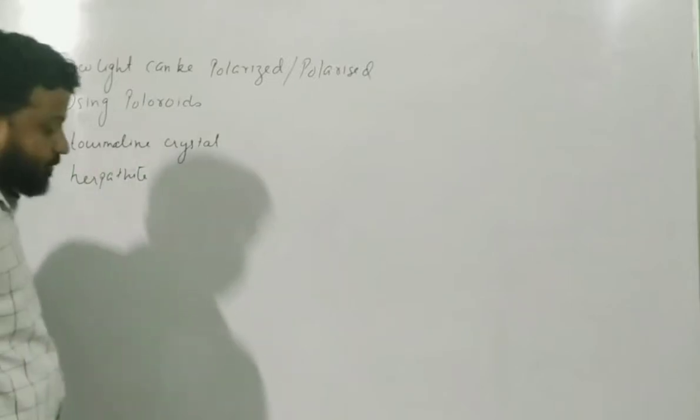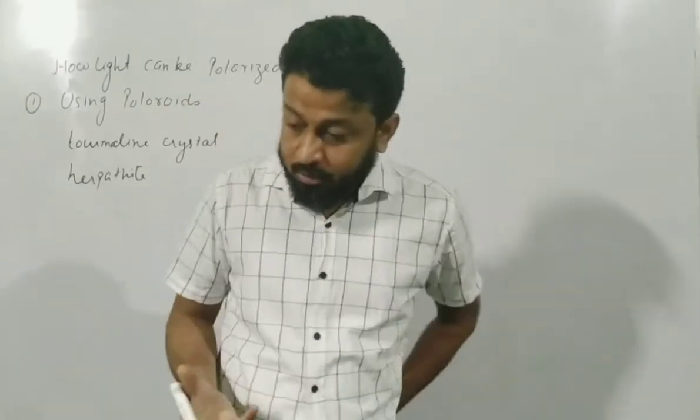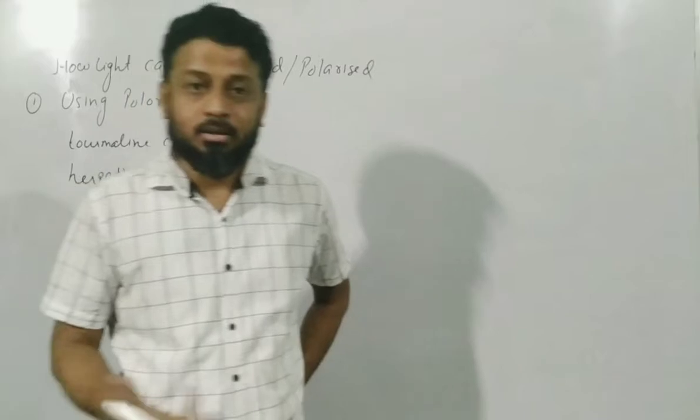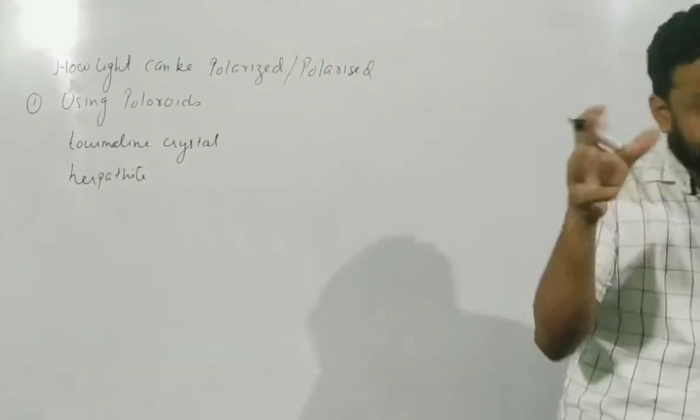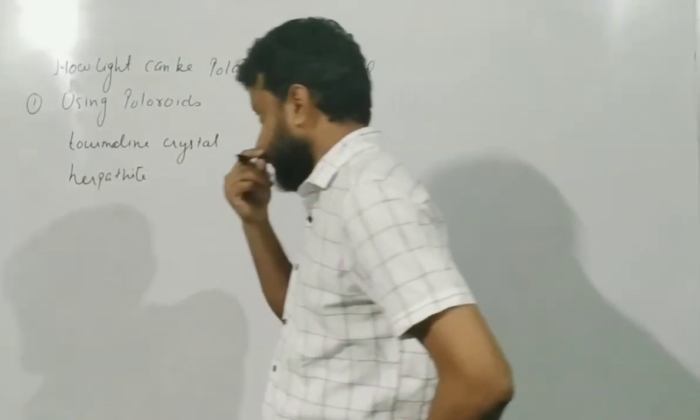I am very weak in chemistry, I'm so sorry. Forget about all these things, we will come to the physics part of this.